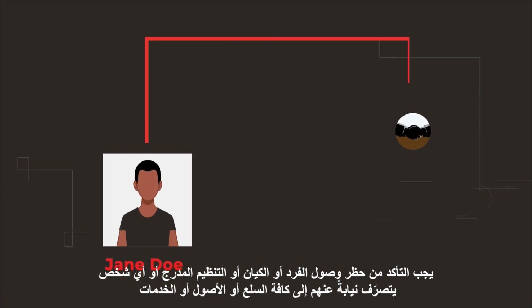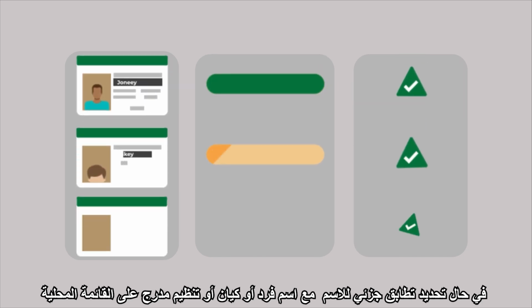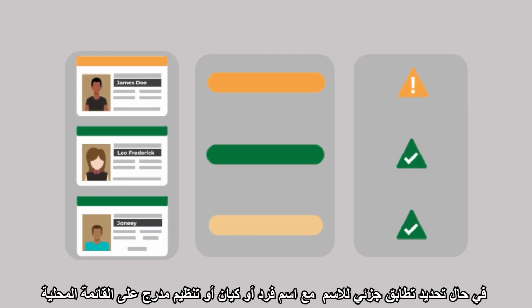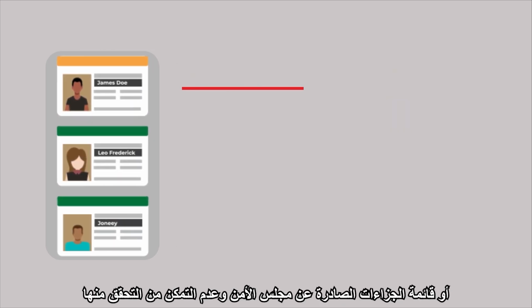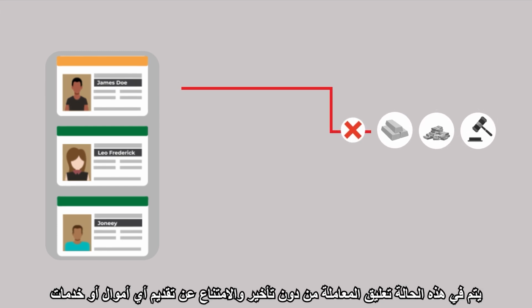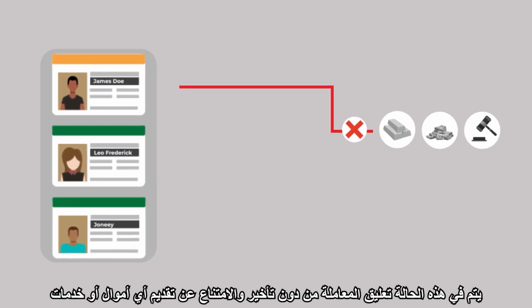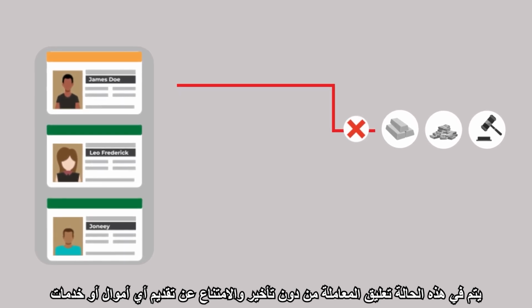You must ensure that all goods, assets, or services to the designated individual, entity, or group, or anyone acting on their behalf are prohibited. If you identify a partial name match to any designated individual, entity, or group in the local terrorist list or UN consolidated lists that you are unable to verify, you must suspend without delay any transaction and refrain from offering any funds or services.